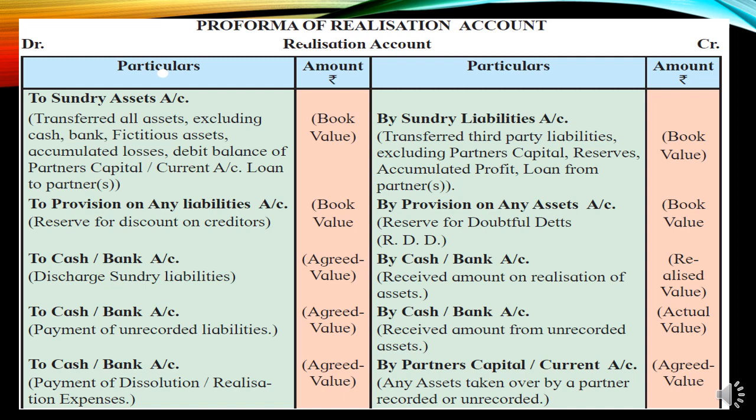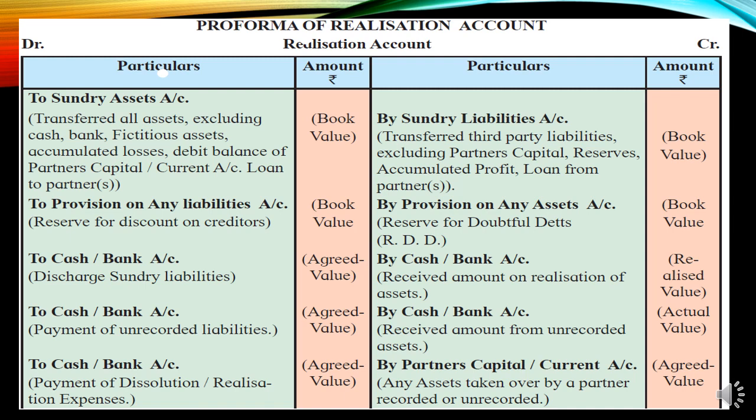So students, let's learn the pro forma of the realization account. As you can see, columns are made and the debit and credit sides are mentioned. This is the rough outline where you can see what items will be shown in the realization account. You can see on the debit side of the realization account what is being shown.